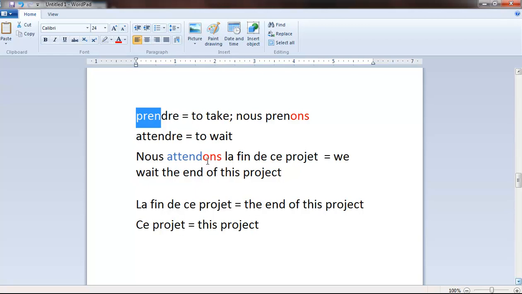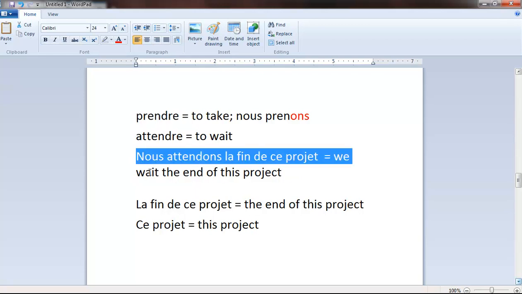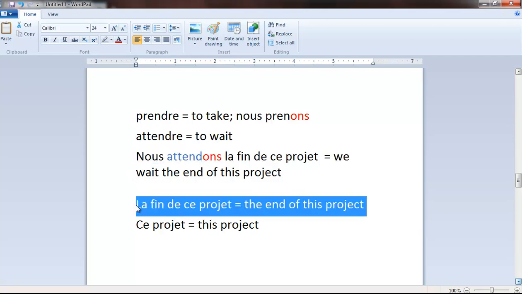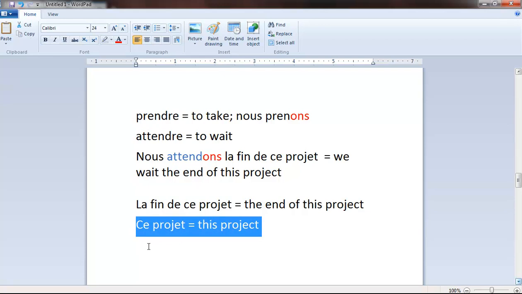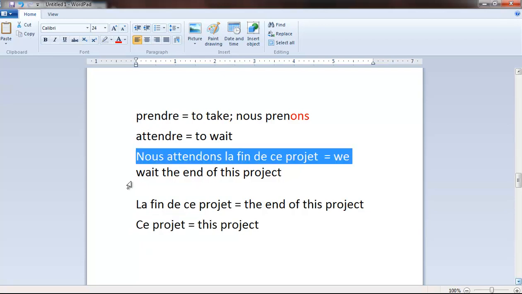But it's not extremely easy to just learn them like you learn the usual regular verbs, which all the time have the same root of the verb and the same endings. Here it's a bit different. So let's continue, however. Nous attendons la fin de ce projet. We wait the end of this project. La fin de ce projet, it means the end. La fin, the end. De ce projet, of this project. Ce projet, this project. One last time. Nous attendons la fin de ce projet. We wait the end of this project.